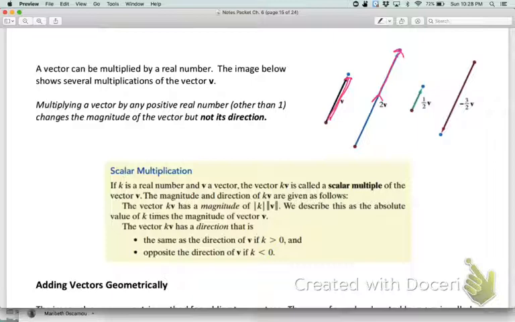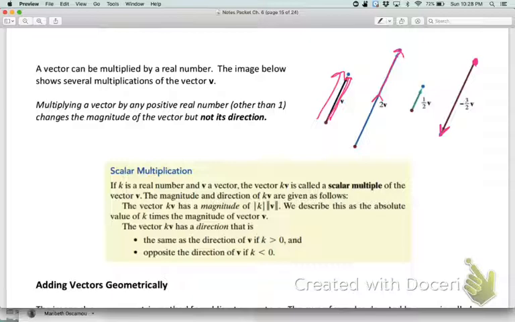Half of v would cut its length in half. -3 halves: when you multiply by a negative, notice that it changes the direction. Here's the initial point, and here's now the terminal point, where originally it went the opposite direction. So that's what multiplying by a scalar does: it changes the length, the magnitude, and it changes the direction.